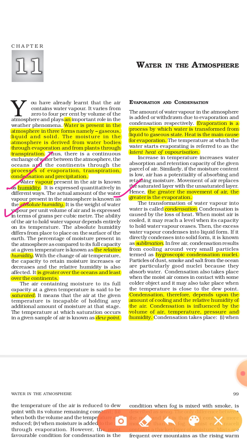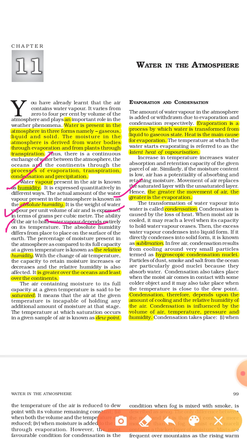It is the weight of water vapor per unit volume of air and it is expressed in terms of grams per cubic meter. यानी कि per unit area में, per unit volume of air में, the presence of the humidity is called absolute humidity. And whatever moisture or vapor is present in air is called humidity. So the basic difference between humidity and absolute humidity is that absolute humidity is regarding a particular area basically.